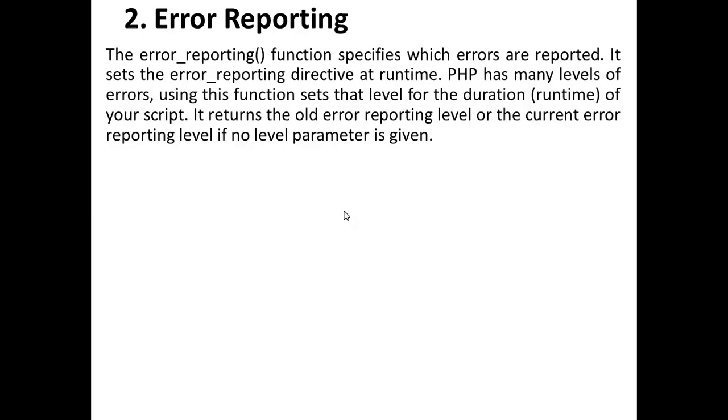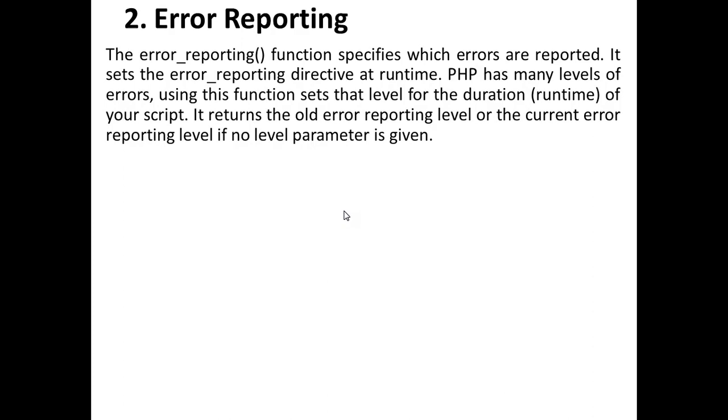Second is error reporting. See, an error will be produced. How are you going to report that error? The error_reporting function specifies which errors are reported. It sets the error_reporting directive at runtime. PHP has many levels of error.